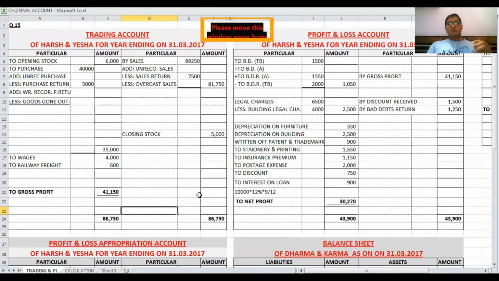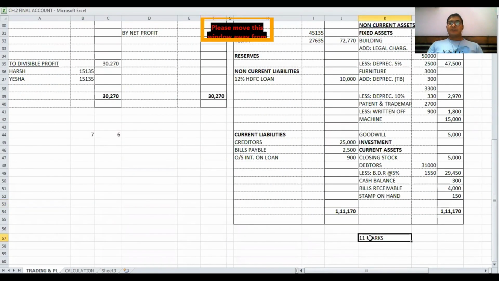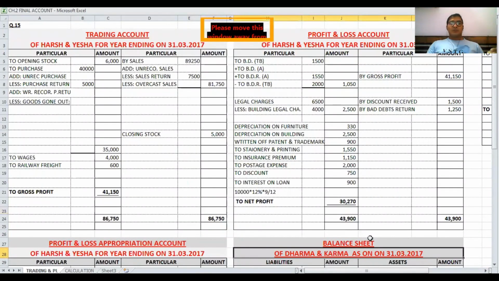If you have any doubts that this sum is not proper, or you feel that the total of your balance sheet will not tally, then in a simple manner don't make a calculation or a total for all these accounts. For all these entries, you get the proper marks. Okay. So don't worry that if you don't get 11 marks, then it will be 0. Okay. So be confident and do more and more practice to solve this sum.